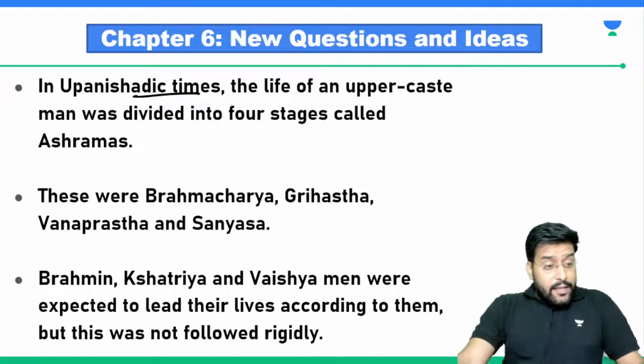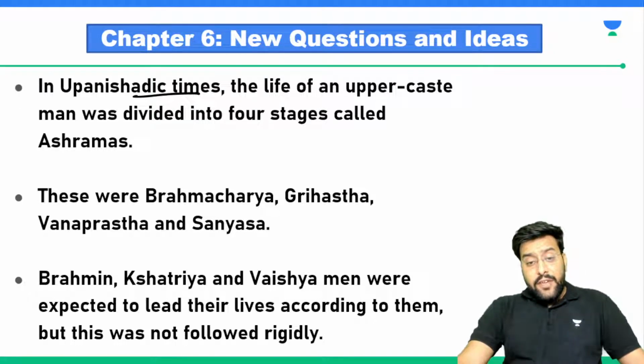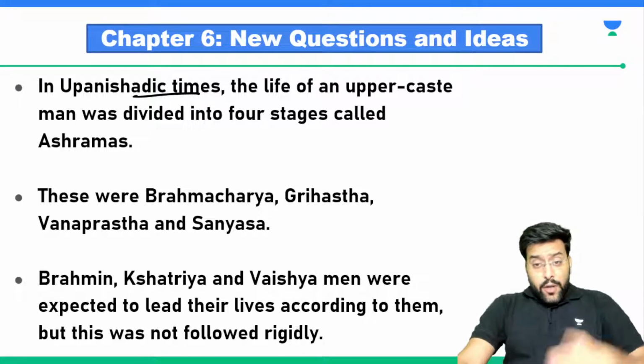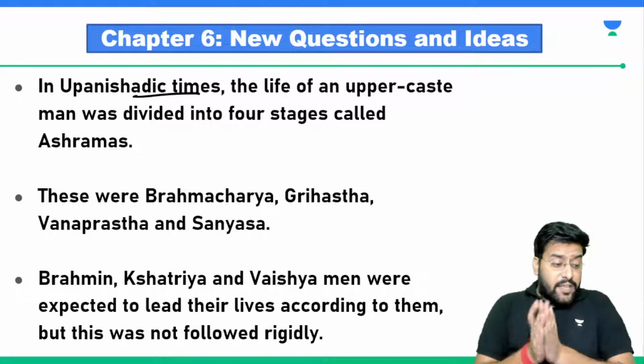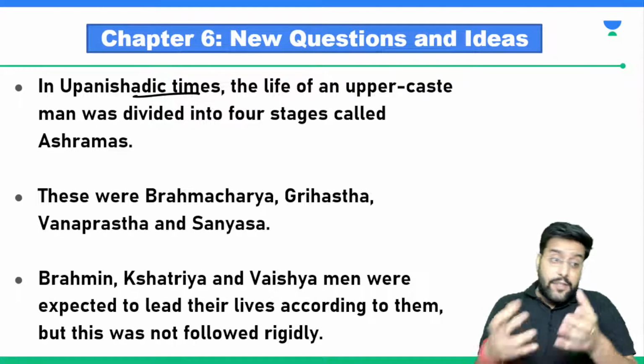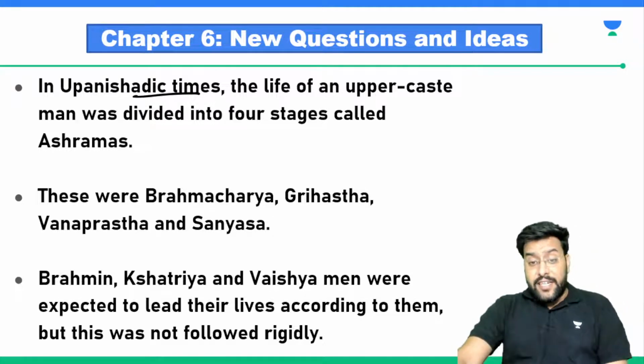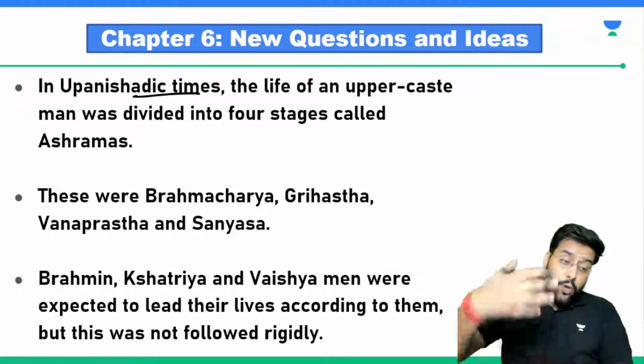People were learning things, and these things were written in Upanishads. Eventually these Upanishads became important texts. Upanishads were written by the Brahmins. We talked about Brahmins. Brahmins were people who were performing rituals, they were studying Vedas. So Brahmins were writing these Upanishads which were told to people.